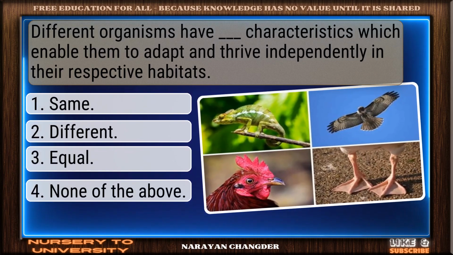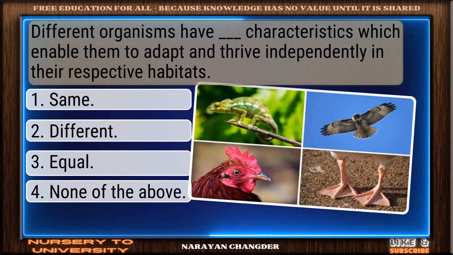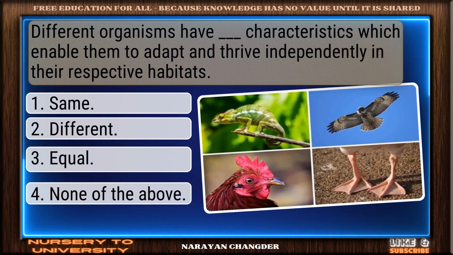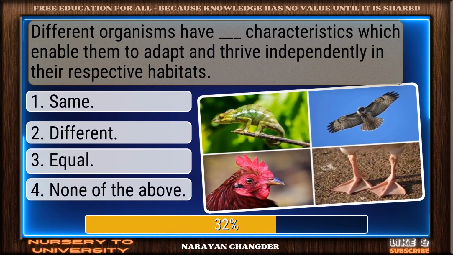Question number 30. Different organisms have dash, the characteristics which enable them to adapt and thrive independently in their respective habitats.